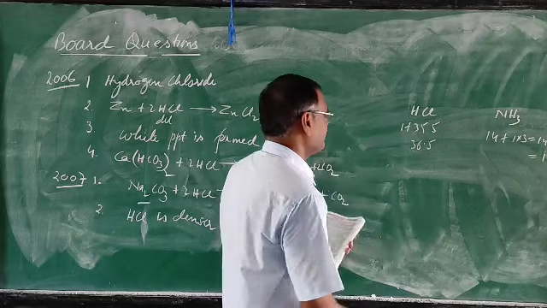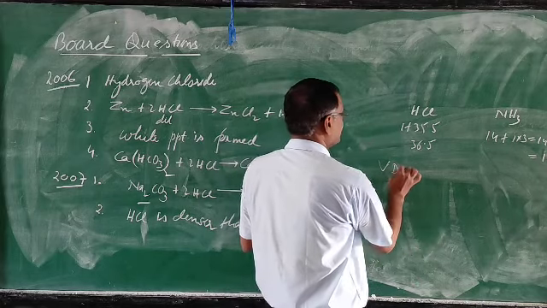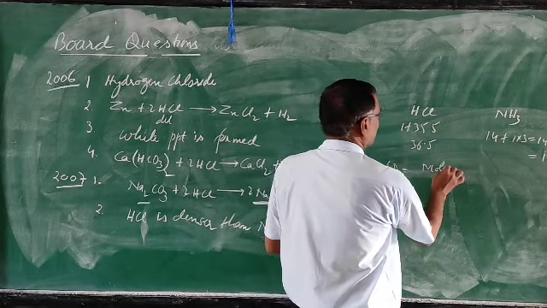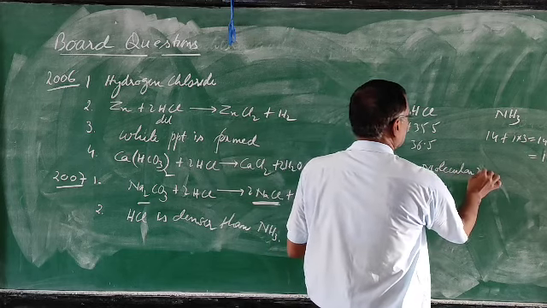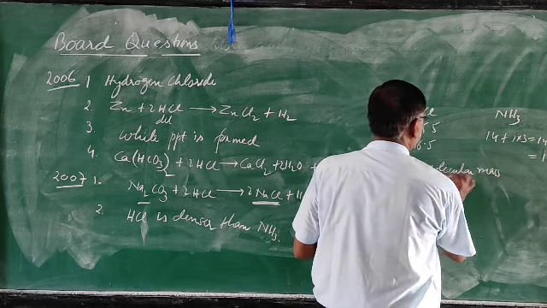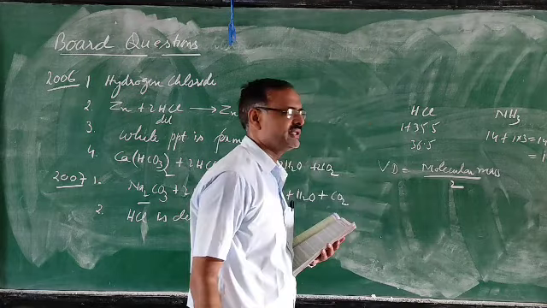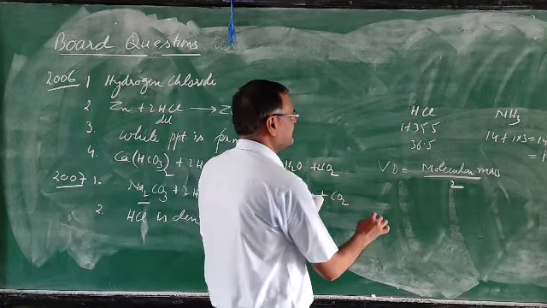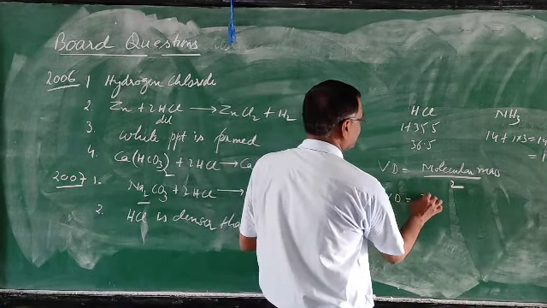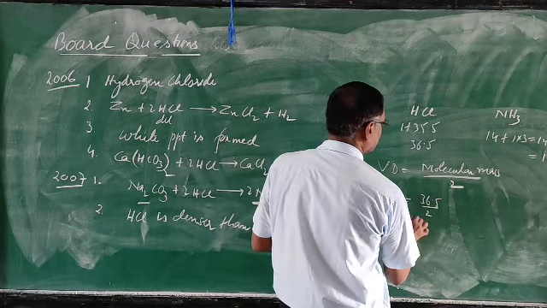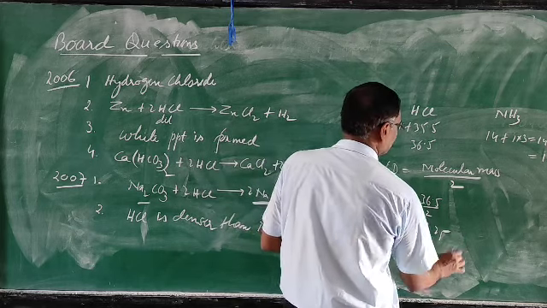How to calculate vapor density? Vapor density is equal to molecular mass divided by 2. This formula I have given you in the chapter. So for HCl, vapor density is 36.5 by 2, which is 18.25.